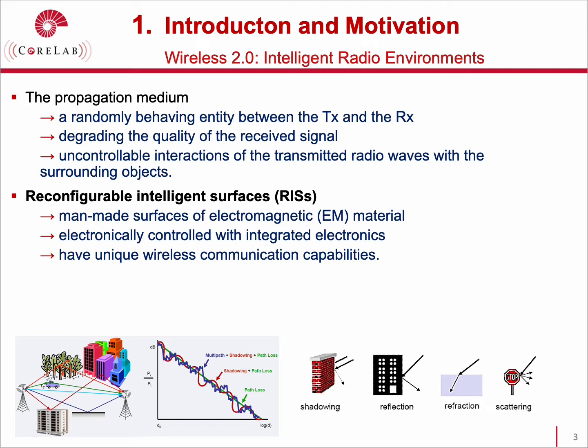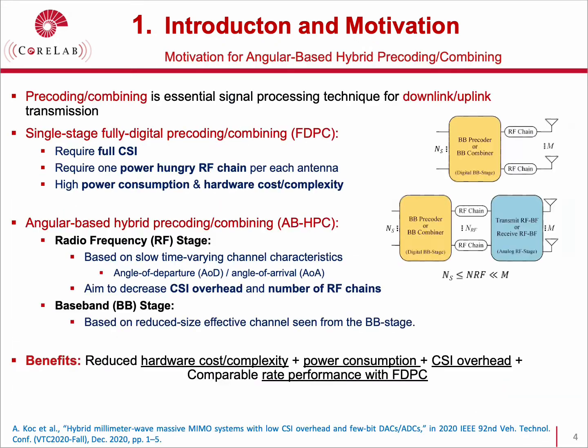Reconfigurable intelligent surfaces are man-made surfaces of electromagnetic materials, and they can be electronically controlled with integrated electronics, and they also have unique wireless communication capabilities to optimize system performance.